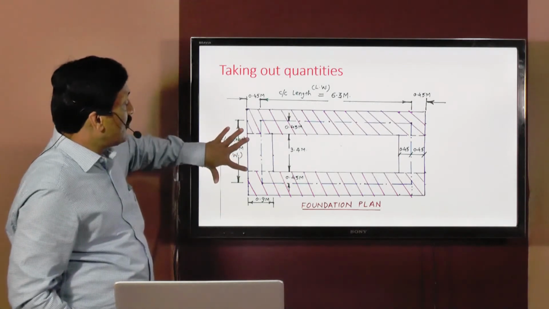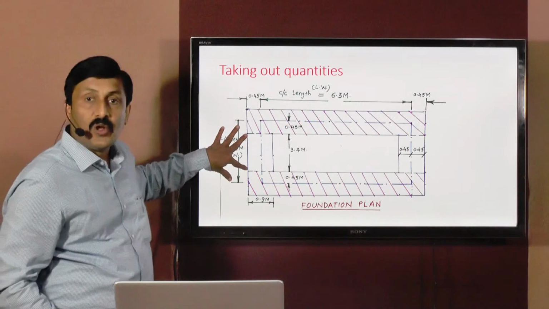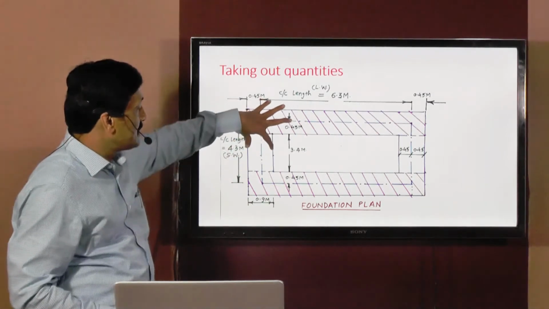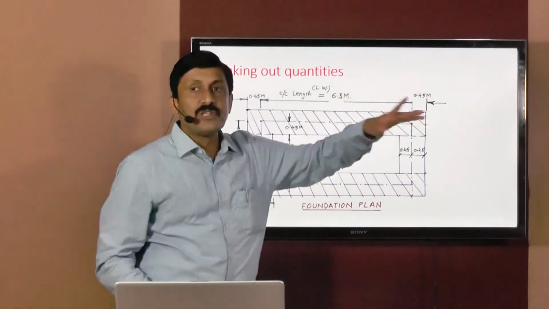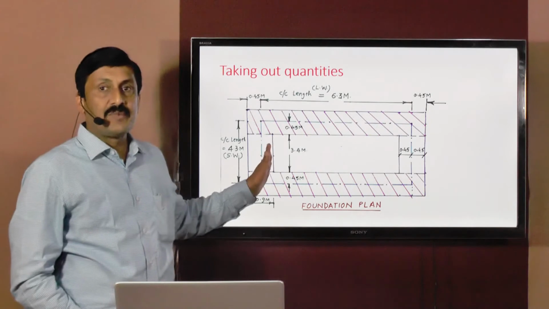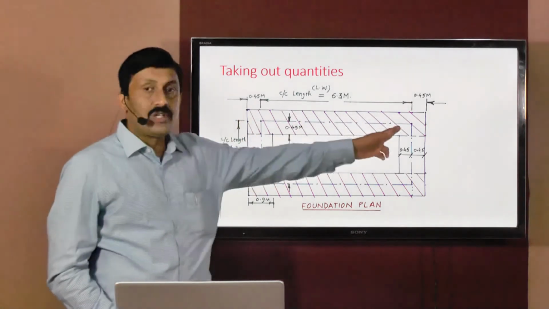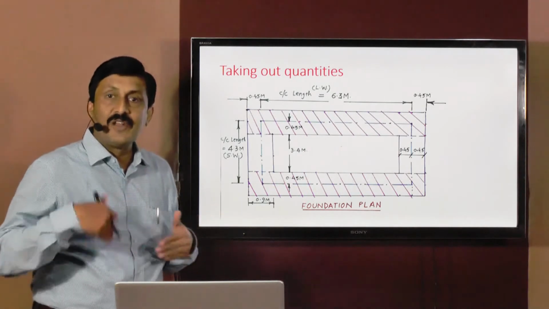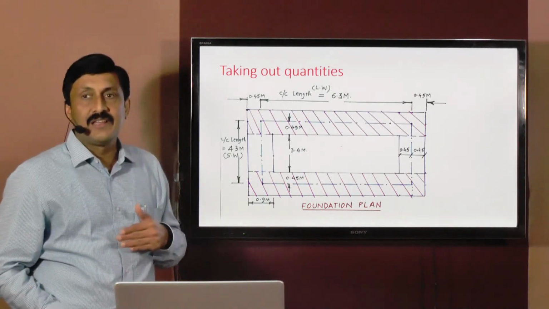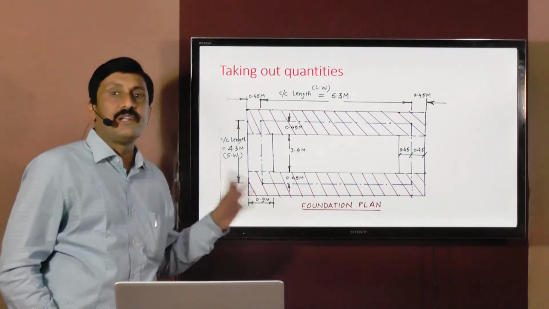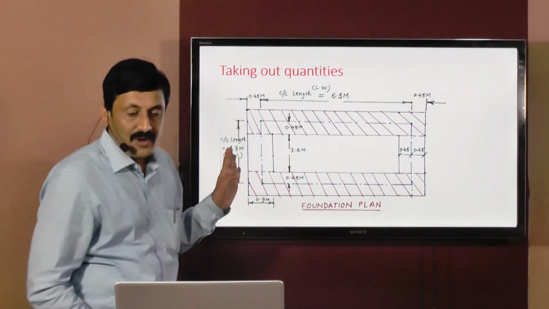Now this vertical wall will be treated as a short wall. Of the same dimensions, there are two walls. This is one wall and this is one more wall. So number of short walls are 2. For this particular foundation plan, there are 2 long walls and there are 2 short walls. For long walls, we add 1 width to the center length, and for short walls, we subtract 1 width from the center to center length. I hope all of you understood this.